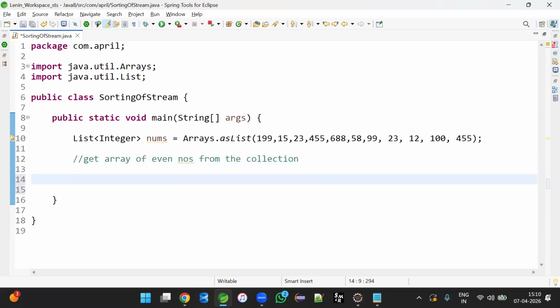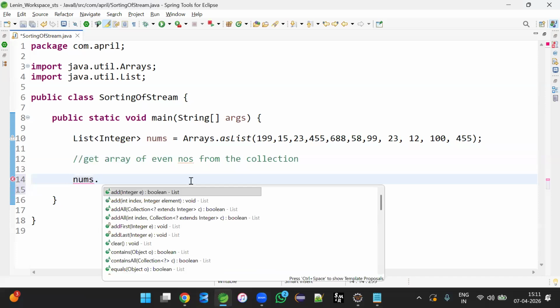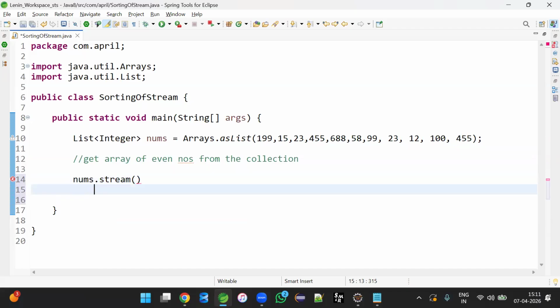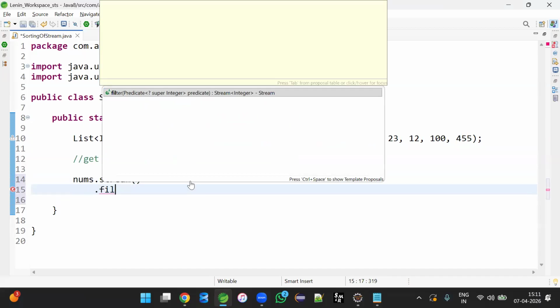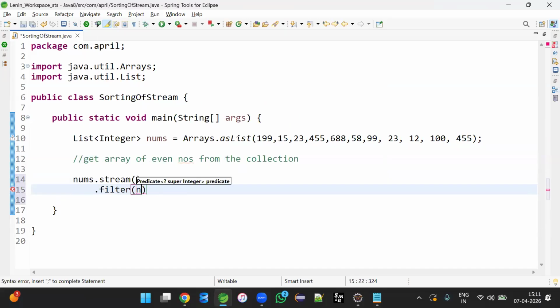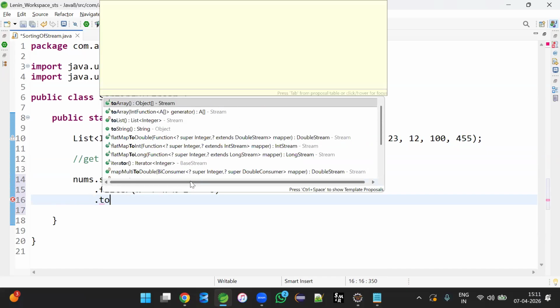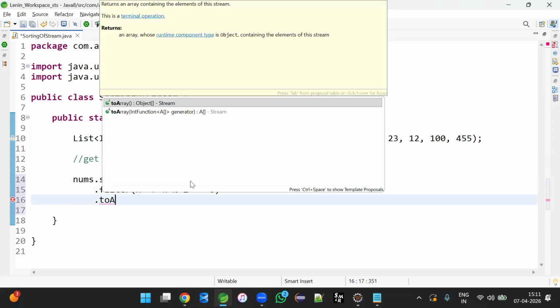First, to get the even numbers: how to get the even numbers? Collection, then dot stream. After we stream it, we can go for filtering for even numbers: filter, a variable n for number, lambda, then the even number logic. After that, we are going to get a new stream, but we don't want a stream of the even numbers. We want an array of even numbers. That's when we can use the toArray method.